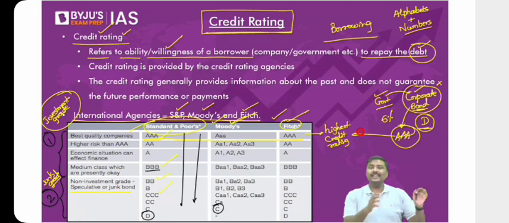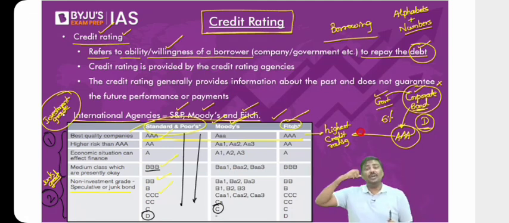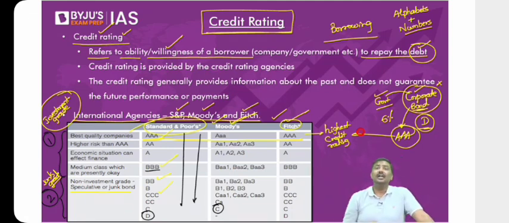So understand the logic here. Credit rating is basically providing credit worthiness to the borrower. But what is the use of indicating credit worthiness? Investors will use this in the market to make their decisions. Companies will use this to borrow from the market at a good rate of interest, or to borrow easily from the market, etc. But have a look at the next point here.